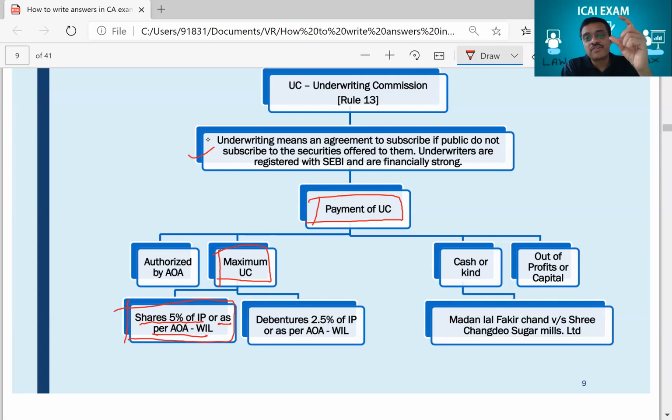First in the provision of law, tell this. Itna bol dena pehle, ki this is the provision of law. And then give the facts of the case and then give the conclusion. It will be better. I think you understood this, and this we have already discussed. My students, you already know it. We have done these charts, and if you know this chart, you'll know everything about underwriting commission, right? I have taught you in such a way that by knowing the charts, you will know the entire topic itself.